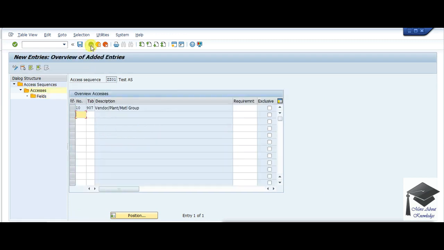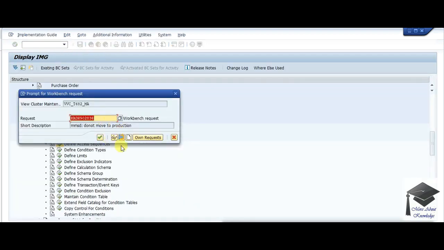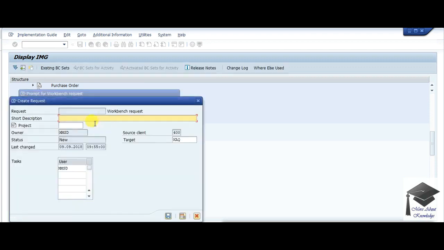Okay, now I'll be saving my access sequence. It asks me for TR. So let me create my own TR.